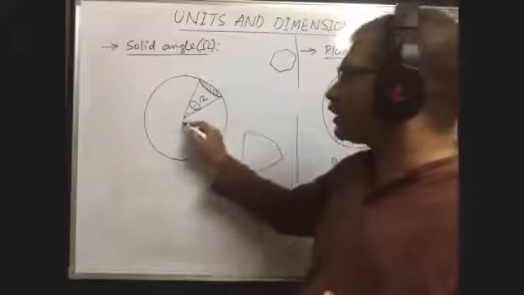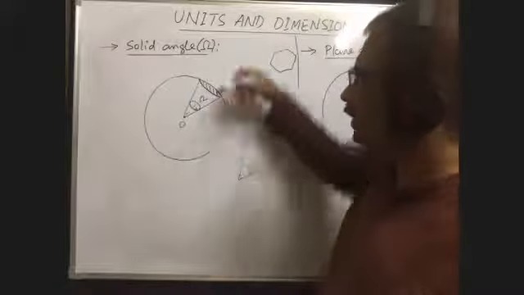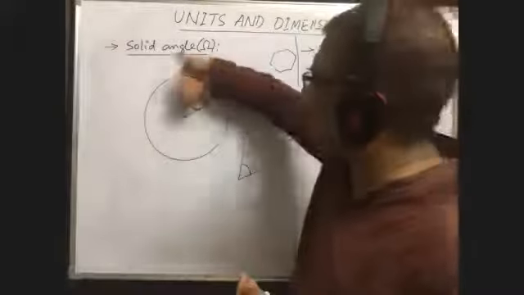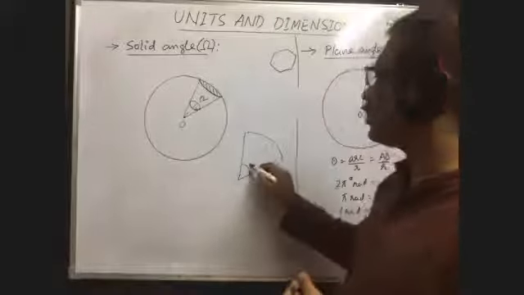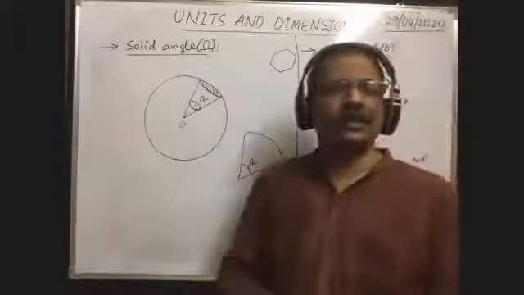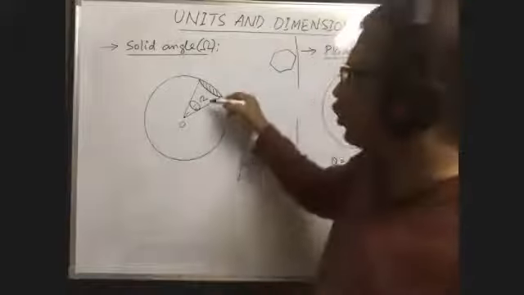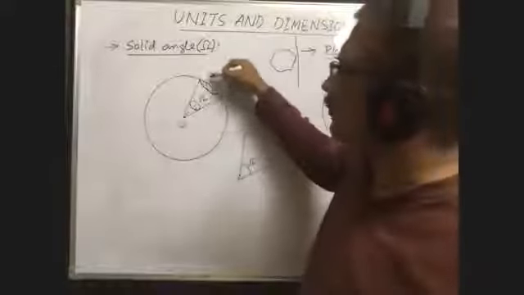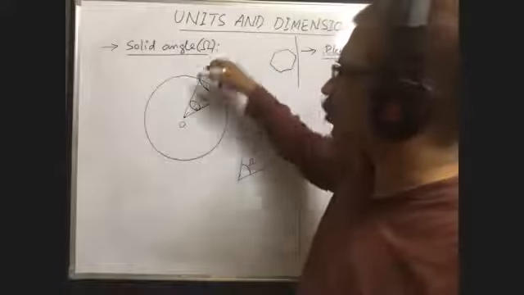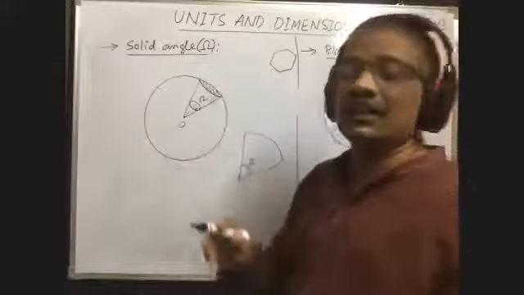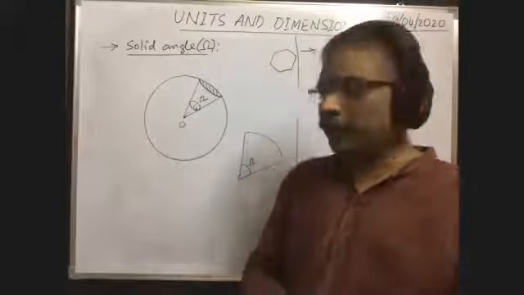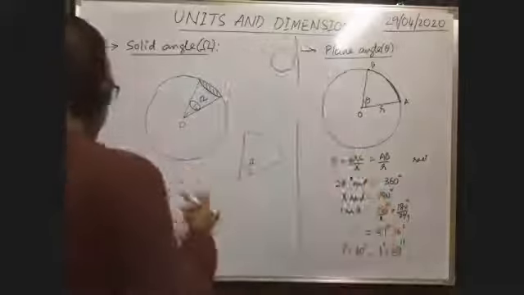Here in the diagram we cannot understand directly. If you cut the cone like this and open it, this angle is the solid angle. That means the total angle subtended by the edges of the entire cone at the center is called the solid angle. Okay, so how can we measure it?